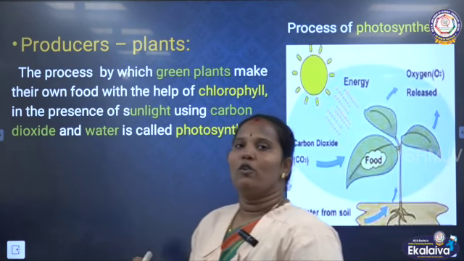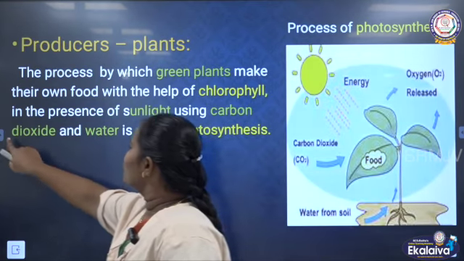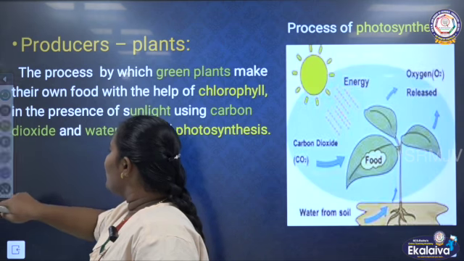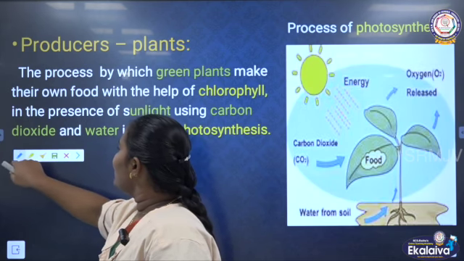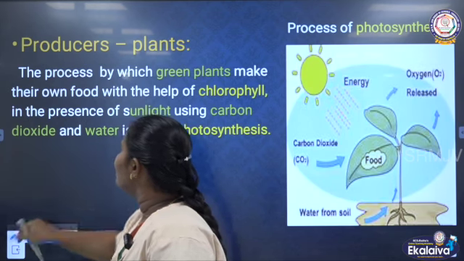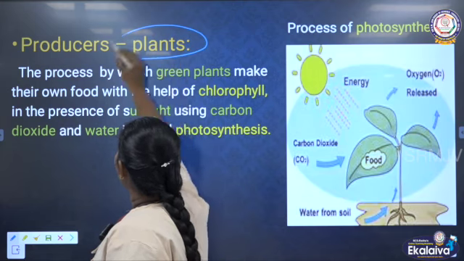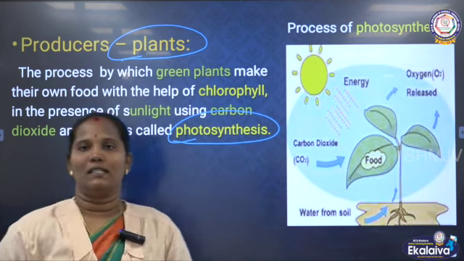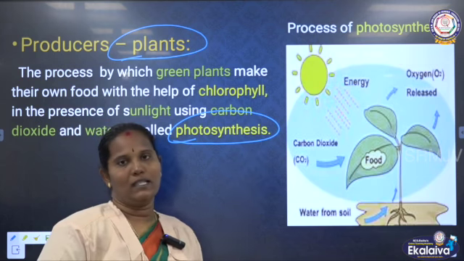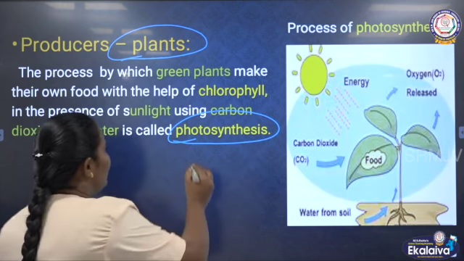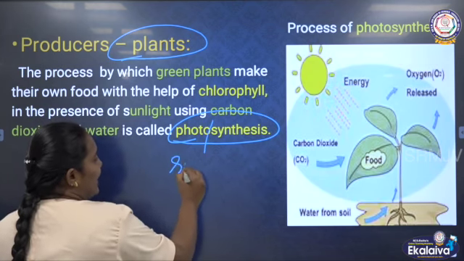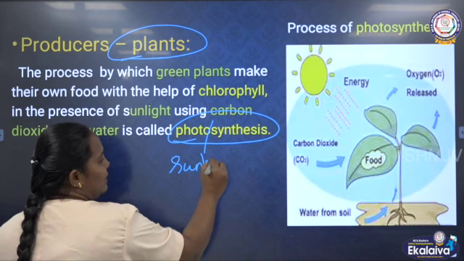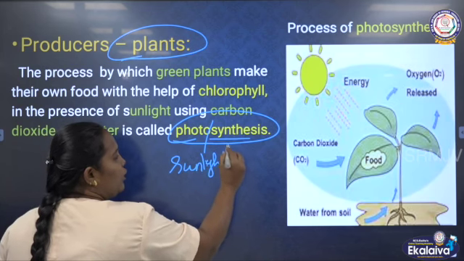See, first I told you about producers. We know very well producers means plants. They are called producers because they can make their food with the help of photosynthesis. What does photosynthesis mean? We already read about photosynthesis. Photo means sunlight. Synthesis means putting together.